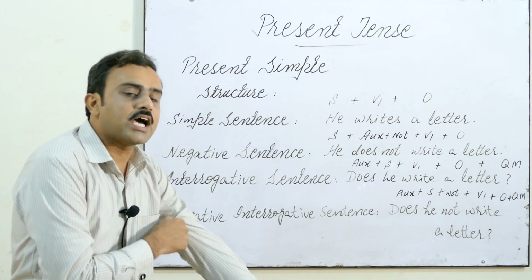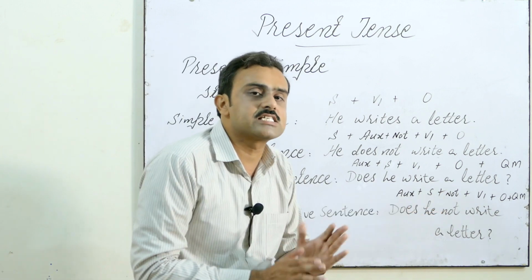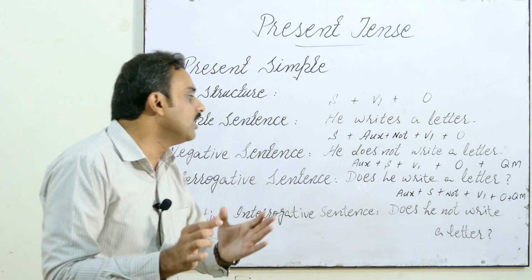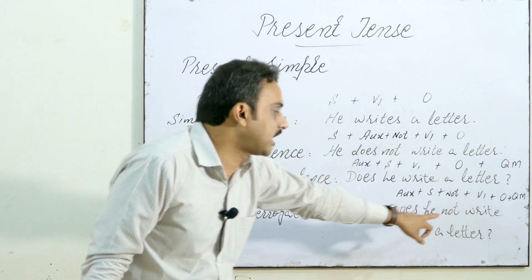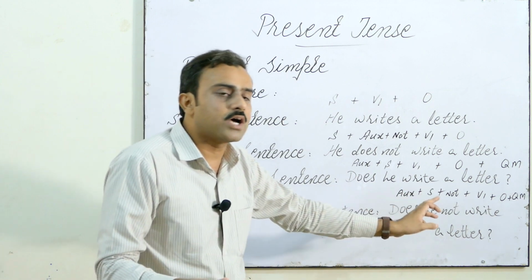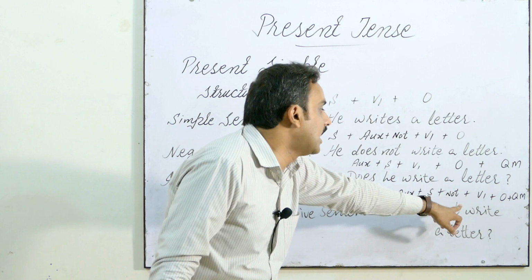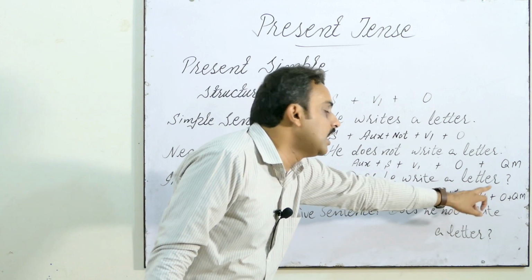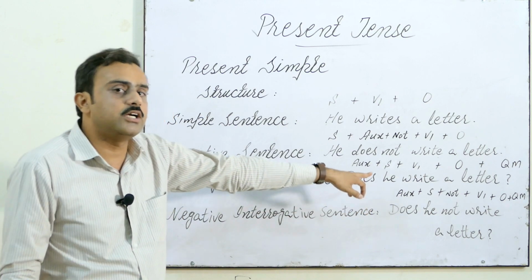At the end we have negative interrogative sentences. In negative interrogative sentences, what do we have to do? We only add negation, which means not, with the subject. First of all we use auxiliary does with singular nouns and pronouns, do with plural nouns and pronouns, and then subject, and then negation, which means not, and then again the first form of verb, because we are using the auxiliary do or does.